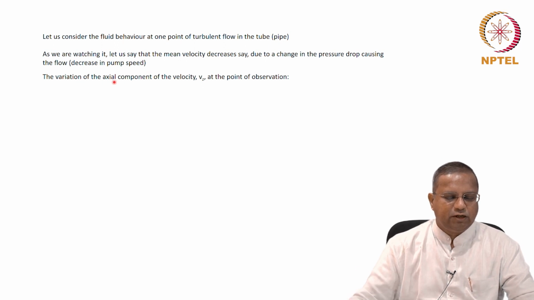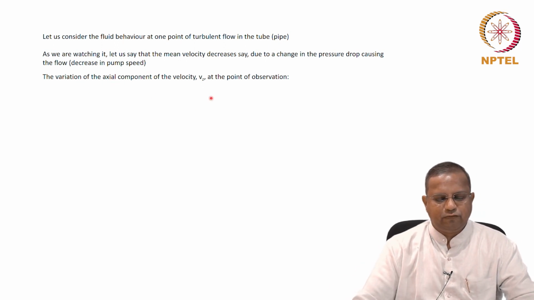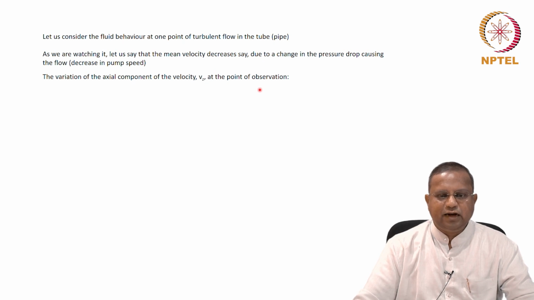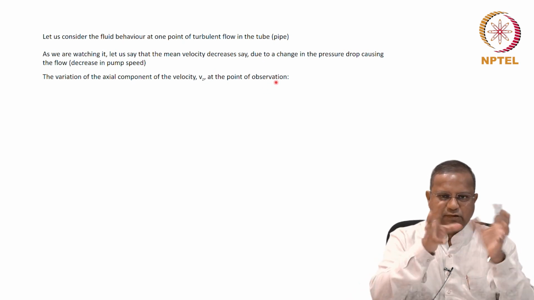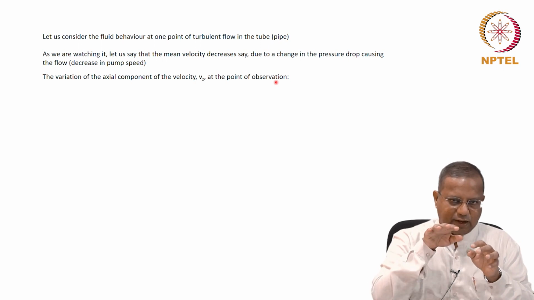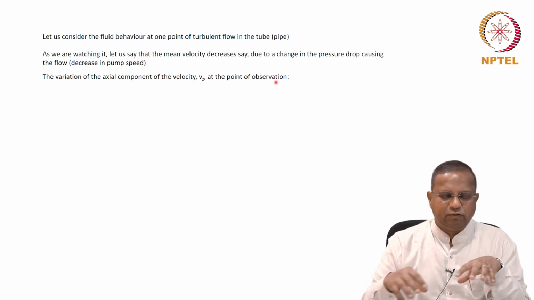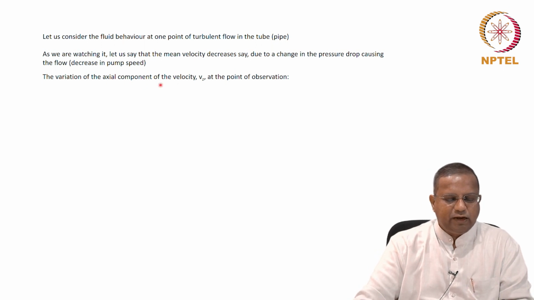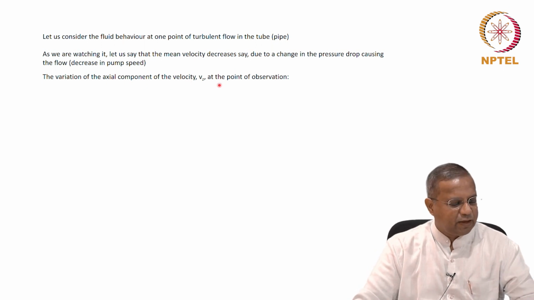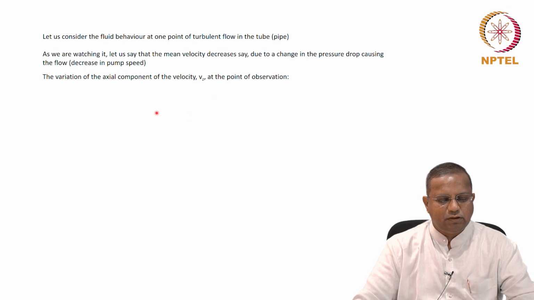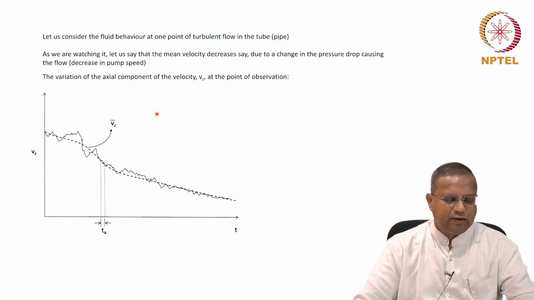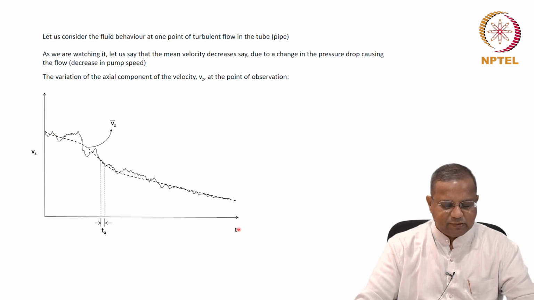The variation in the axial component of the velocity Vz at any point of observation, because this is velocity in various directions, has a predominant axial component, but it could also have other components because of the fluctuations. The variation in the axial component Vz at the point of observation would be something like this in a plot of Vz, the velocity at any time, versus time.